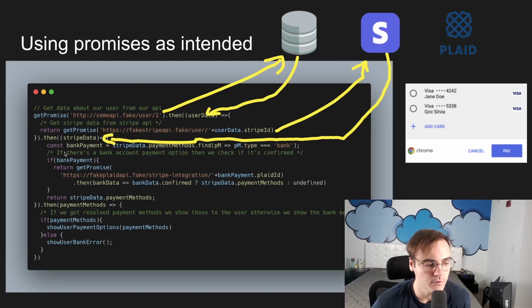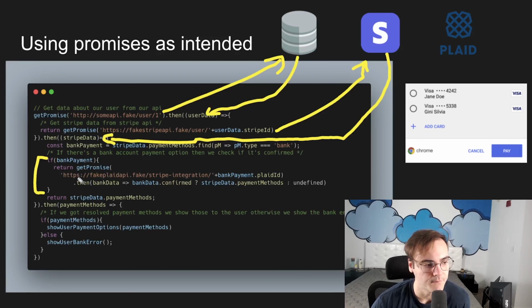Then, just like in the other examples, we look to see if the user has any bank payment information. And if they do, we do something interesting here. So remember, when we chain a .then handler onto a promise, it's going to do one of two things. It's either going to return a new promise that resolves with the data that we've given it, or if we return a promise, it's going to return that promise that we returned from the callback. So if there's the bank payment method here, what we're going to do is return what seems like maybe a new promise, but that's not the case.